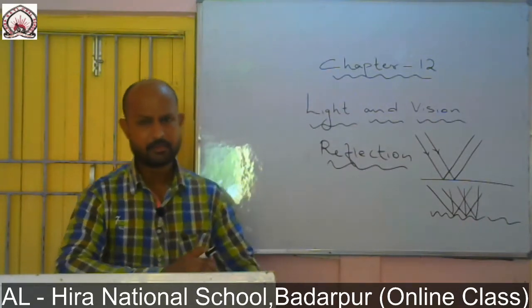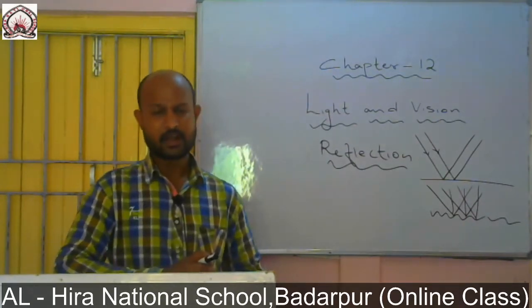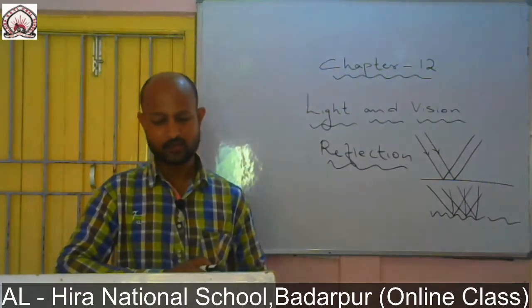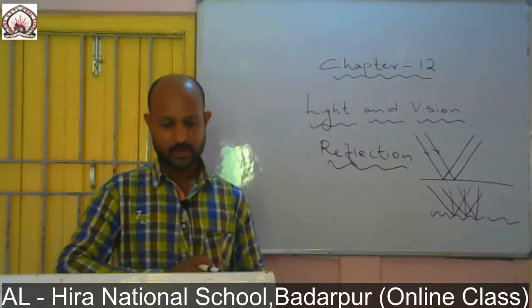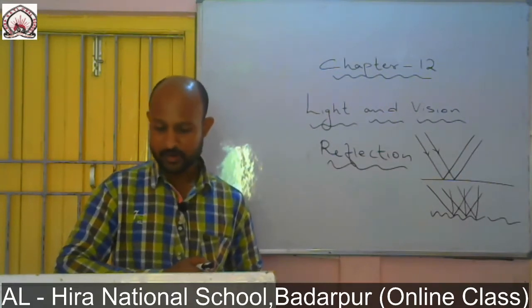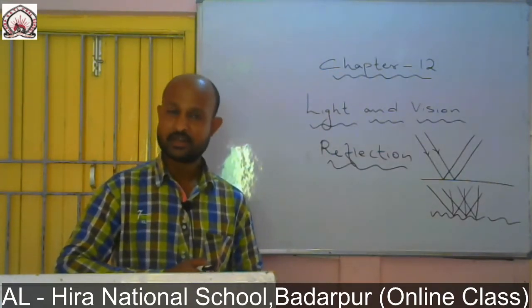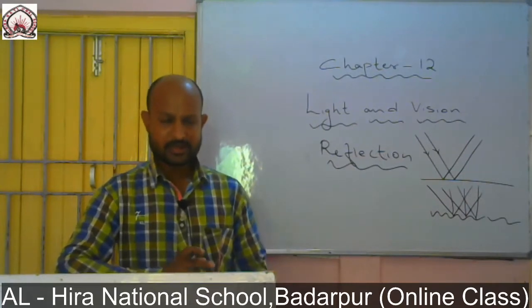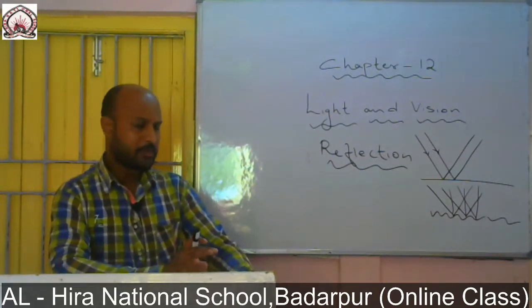Apart from mirrors, images are also formed by shiny surfaces like those of metal utensils. Since the surface of a utensil is not as smooth as that of a mirror, the rays reflected from its surface get diffused.